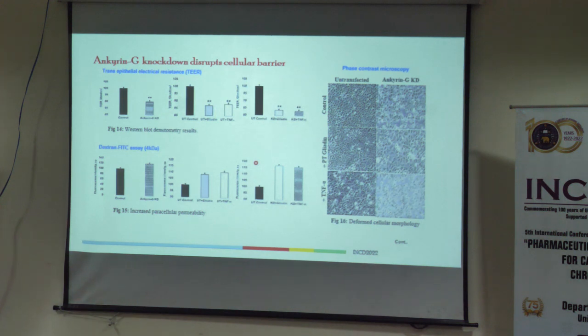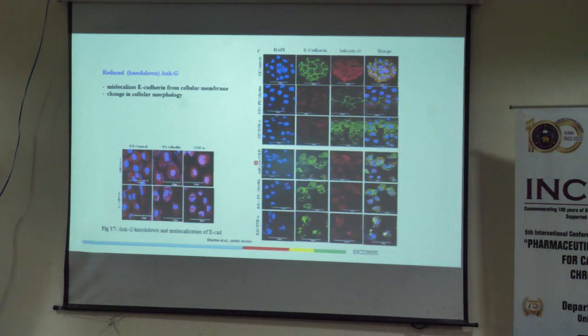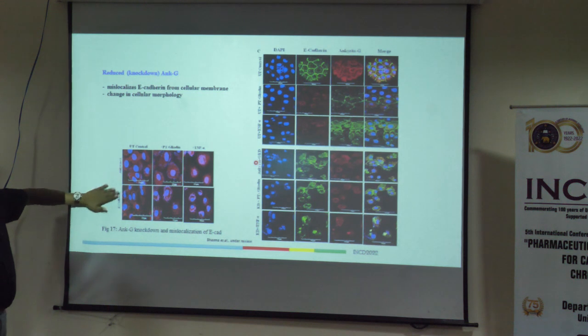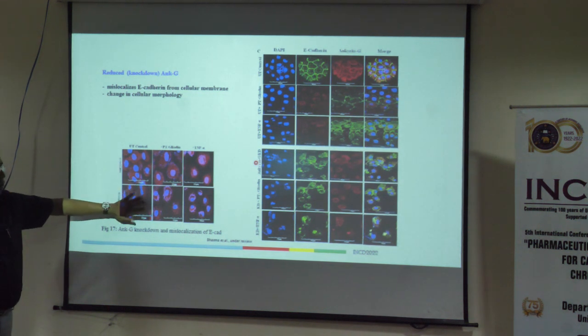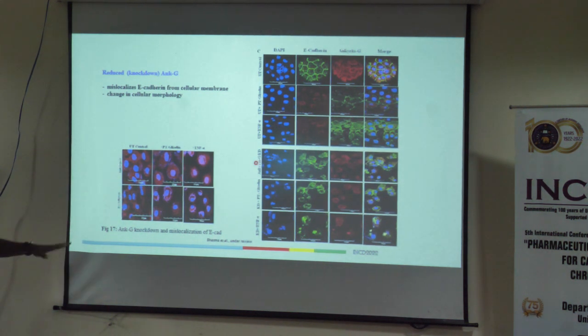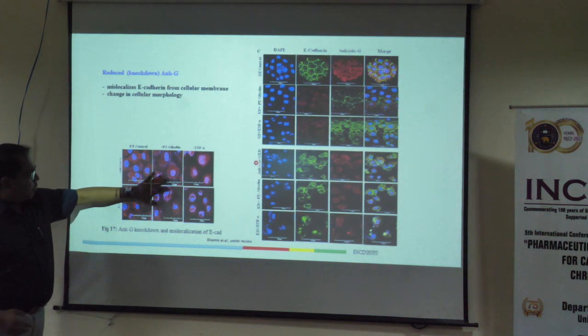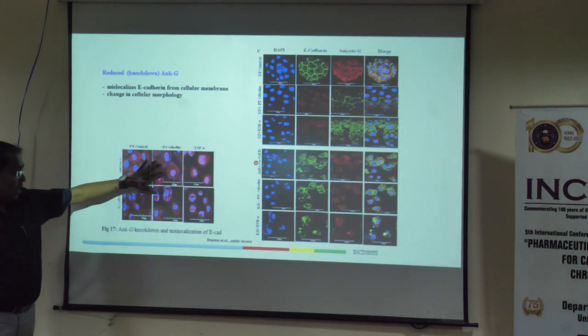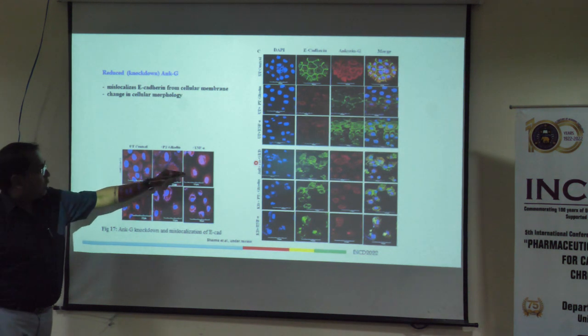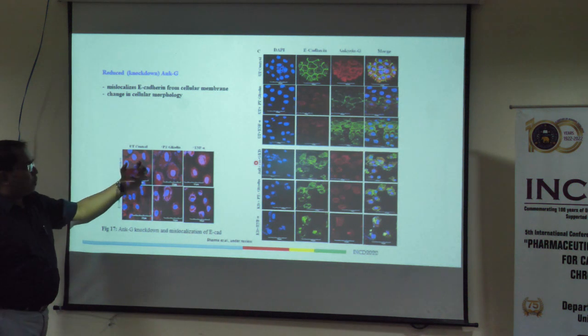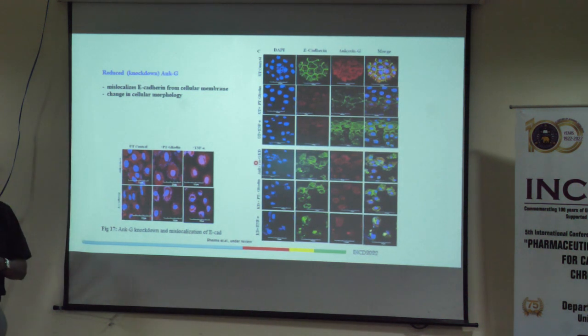Just to look deeper into the data, then we did immunostaining microscopy, and this is simple ANKG and E-cadherin in unconstricted cells, because we have seen that in unconstricted cells as well, they are downregulating ANKG and E-cadherin. And we found that the distribution pattern of ankyrin is changing when treated with gliadin and TNF-alpha. There is more accumulation of the protein in the nucleus.